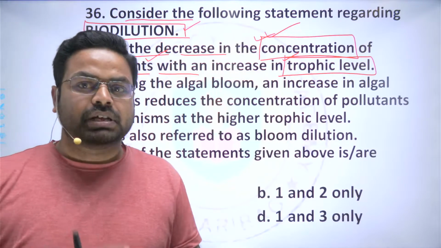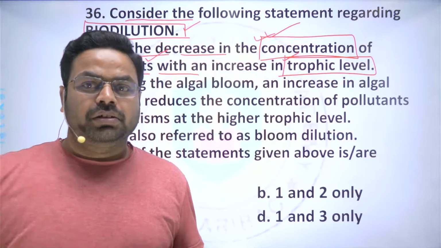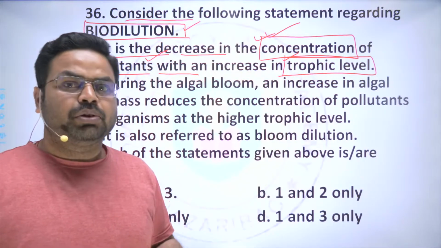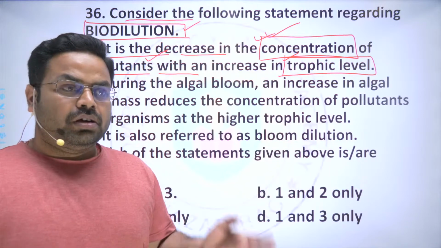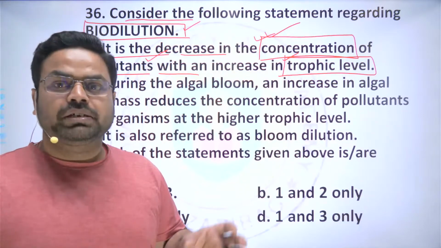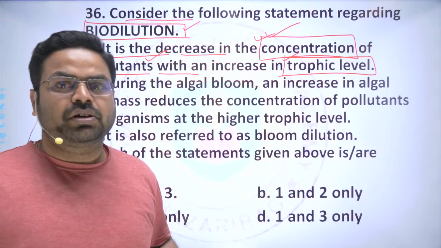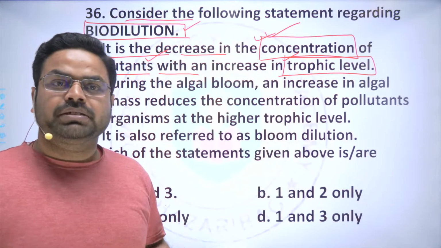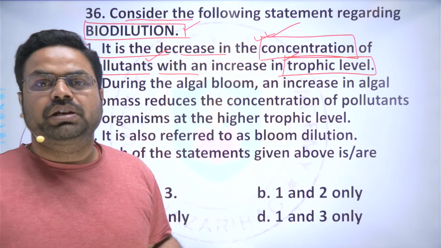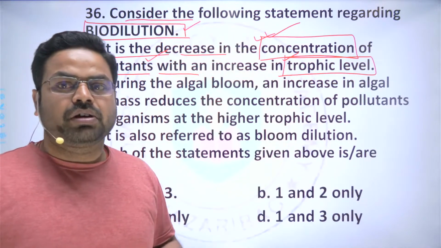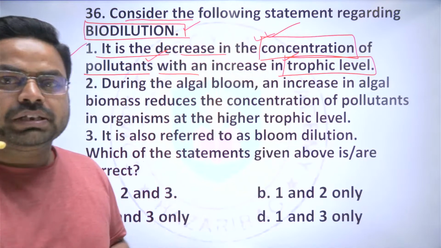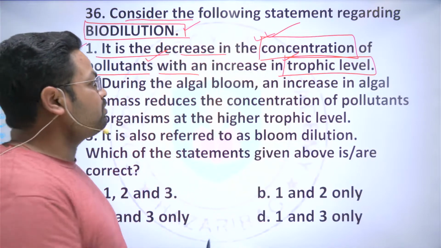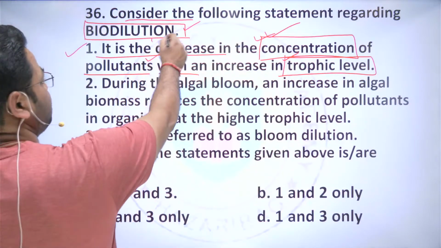Bioaccumulation happens with persistent pollutants, those which are able to get dissolved in the fatty acids of the organisms or the animals, right? And here these are the pollutants which are not capable of getting dissolved in the fatty acids of the organism, and because of this there will be dilution of these pollutants.